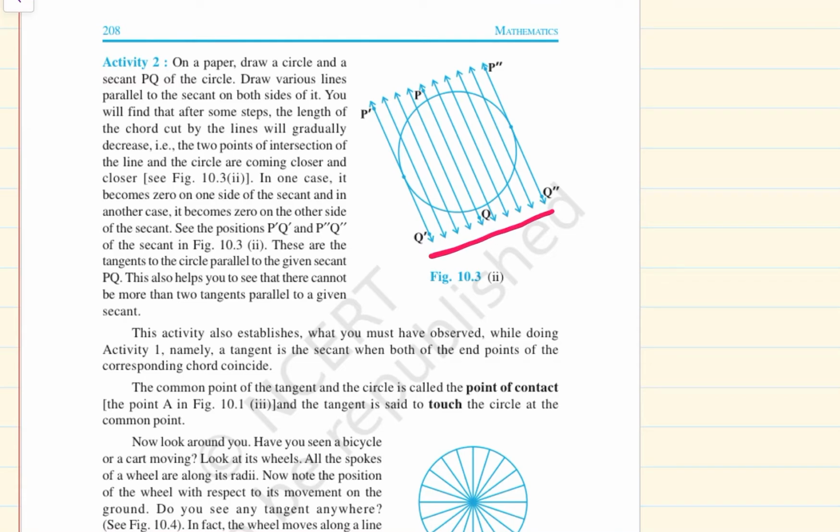You can observe here, as you are moving away, at this point there is only one point of contact, and at this point as well only one point of contact. So, there are tangents to the circle parallel to the given secant PQ. It also helps us to see that there cannot be more than 2 tangents parallel to the given secant. Only 2 tangents are possible which are parallel to the given secant. If I pick up any secant, there can be only 2 tangents, tangent 1 and tangent 2, which are parallel to it.